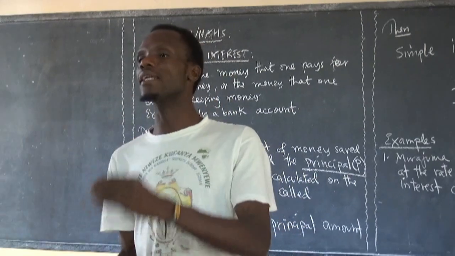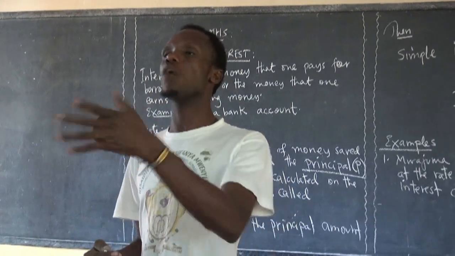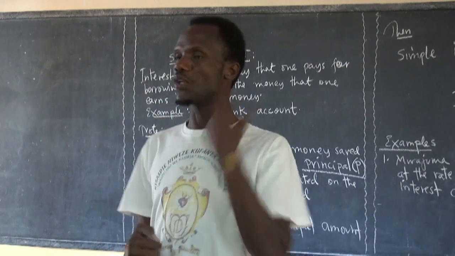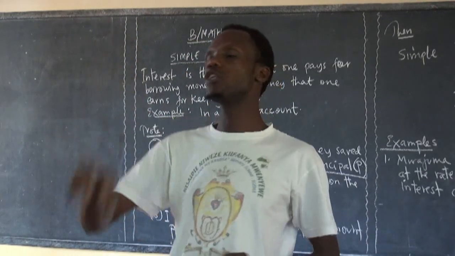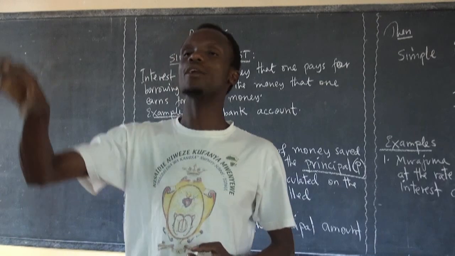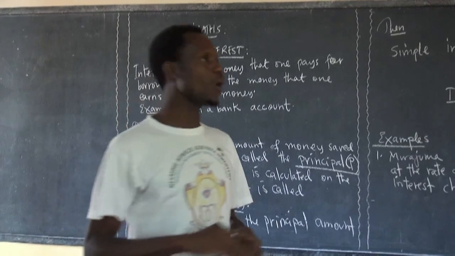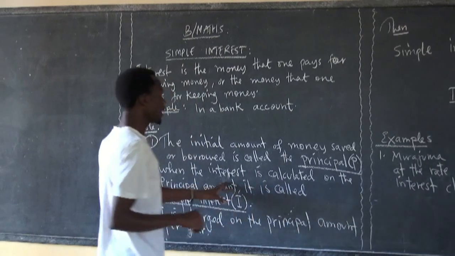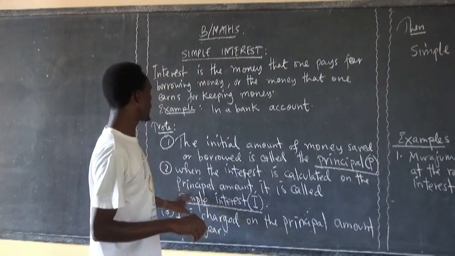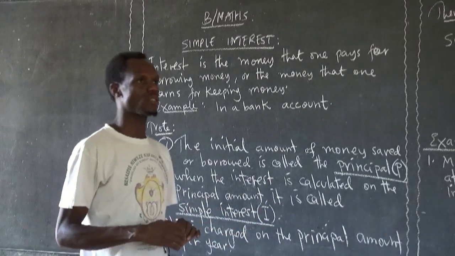The initial amount that I gave you, or the initial amount that I kept or saved in the bank, is called principal.